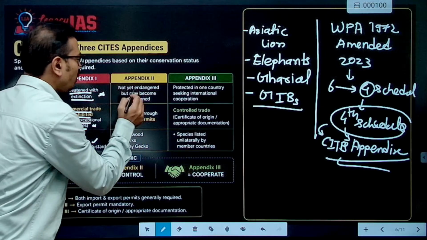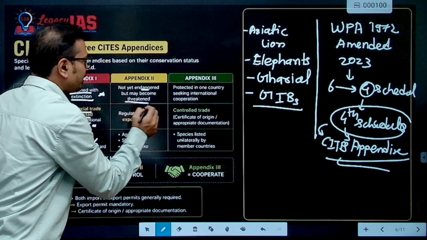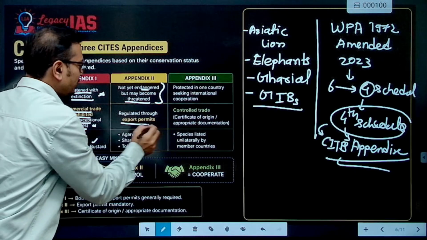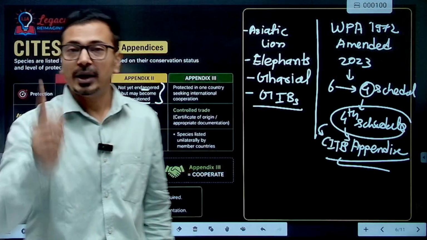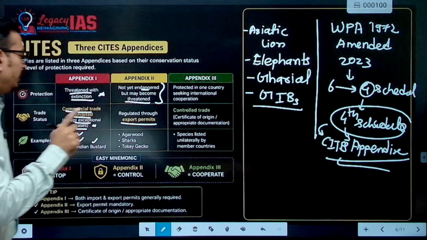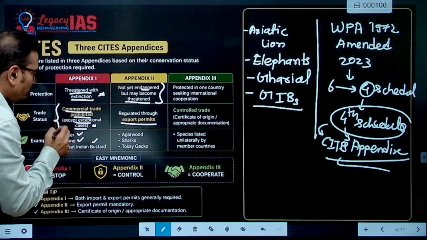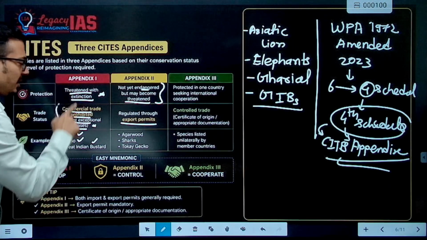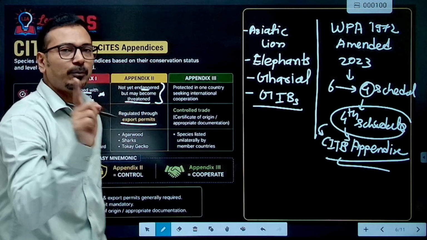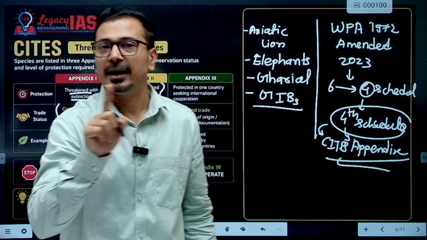Then Appendix 2: not yet endangered but may become threatened due to international trade, and that's why it is regulated through export permits. Export permits are required, import permits are not required. This is the unique thing. In Appendix 1, both export and import permits are required; here only an export permit is required, and the importing country does not require a permit.